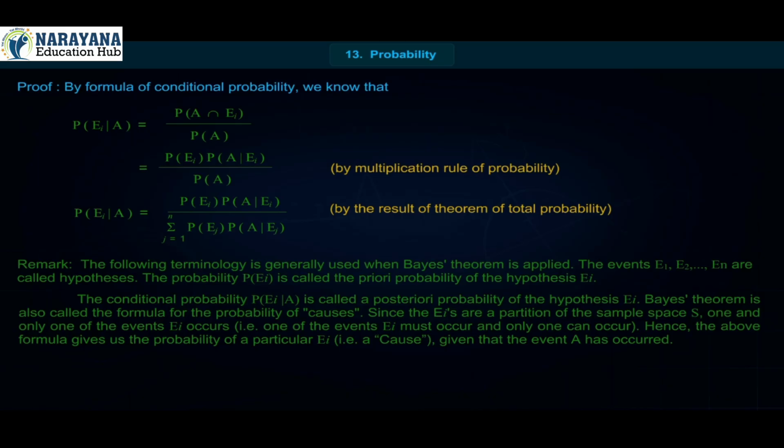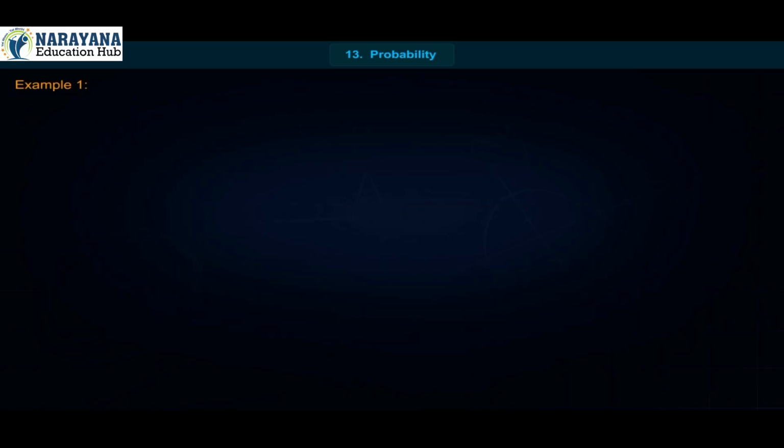Since the Ei's are a partition of the sample space S, one and only one of the events Ei occurs. That is, one of the events Ei must occur and only one can occur. Hence, the above formula gives us the probability of a particular Ei, that is, a cause, given that the event A has occurred. Example 1.